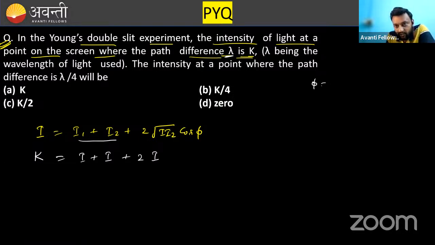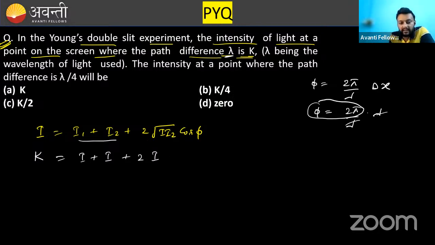We know that phi is equal to 2 pi by lambda into delta x. According to the question, delta x is given as lambda. So it is 2 pi by lambda into lambda, phi becomes 2 pi. And cos 2 pi is 1. So K is equal to 4I. Let it be equation number 1.